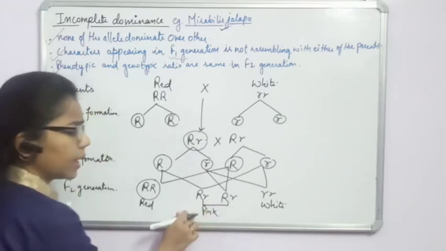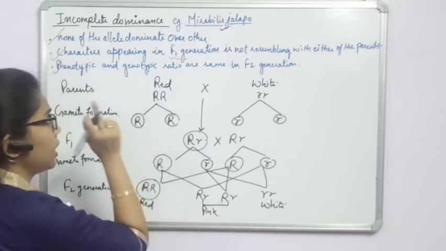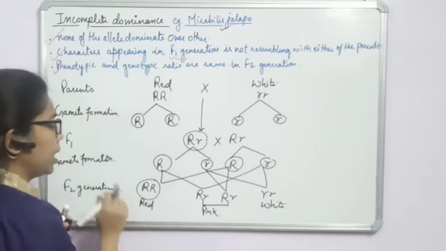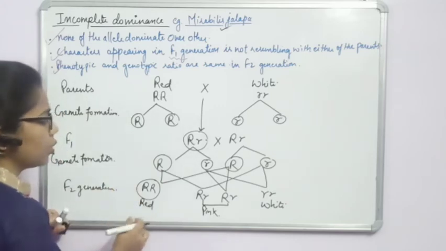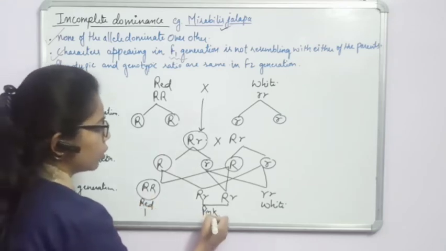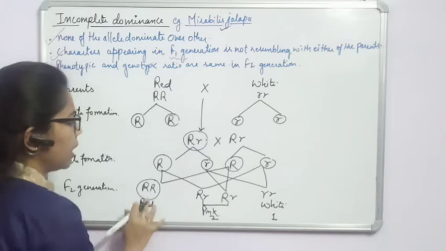Okay, you will not say that it will form dominant red. Why? Because it is incomplete dominance. And now if you see the phenotypic ratio, what would it be? 1:2:1, which we can see from the eyes.